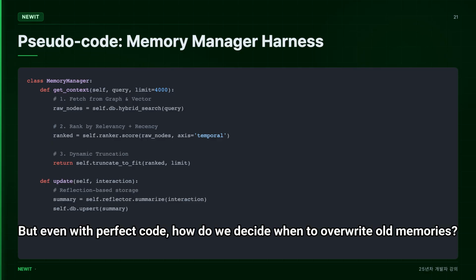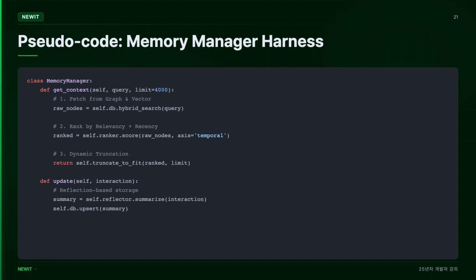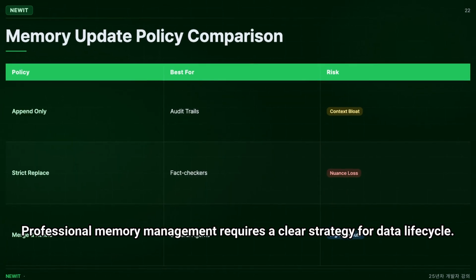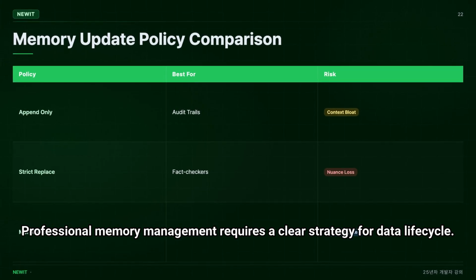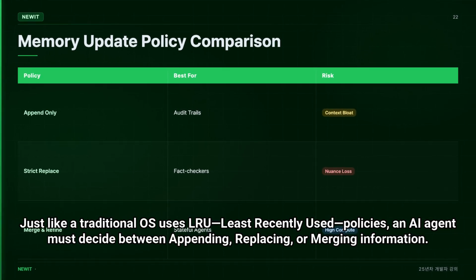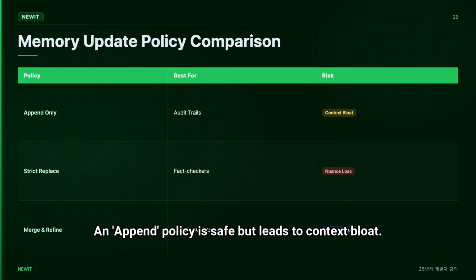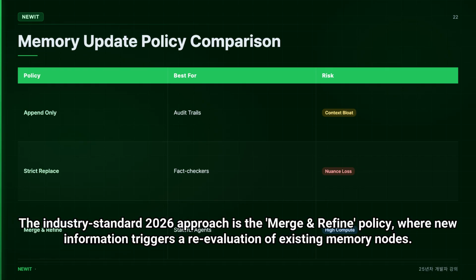But even with perfect code, how do we decide when to overwrite old memories? The answer lies in our update policies. Professional memory management requires a clear strategy for data lifecycle. Just like a traditional OS uses LRU (least recently used) policies, an AI agent must decide between appending, replacing, or merging information. An append policy is safe but leads to context bloat. A replace policy is efficient but risks losing nuance.